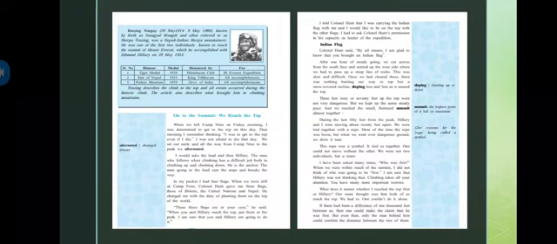He was born in the year 1914 and died in the year 1986. By birth he was known as Namgyal Wangdi and often referred to as Sherpa Tenzing. So basically by birth what was his name? Namgyal Wangdi, but he has been referred to as Sherpa Tenzing. He was a Nepali Indian Sherpa mountaineer, particularly a Sherpa mountaineer. He was one of the first two individuals known to reach the summit of Mount Everest.